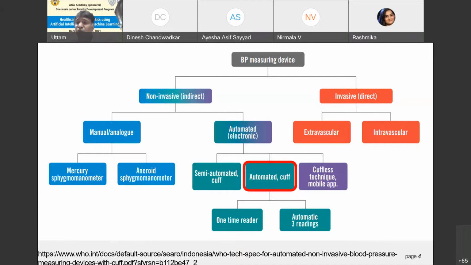It can be used only for intermittent measurement. There are certain guidelines for how many times we can take a blood pressure measurement using the cuff-based method. There's a limitation. In a day, or 24 hours, we can take the measurement maybe 3 or 4 times. But if we have techniques where we can eliminate the cuff, it would be comfortable for the patient in order to measure the blood pressure.